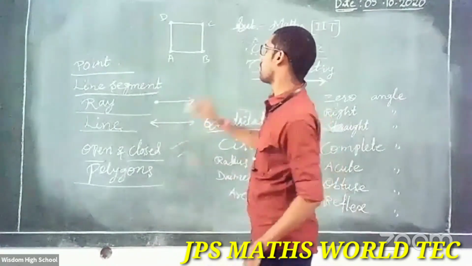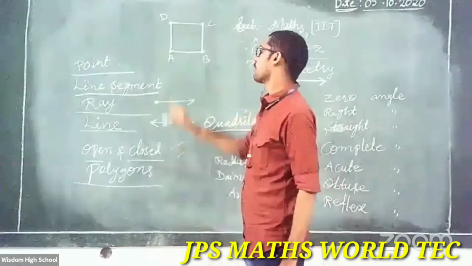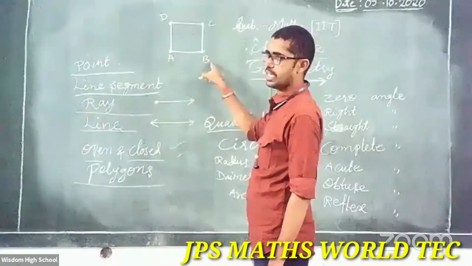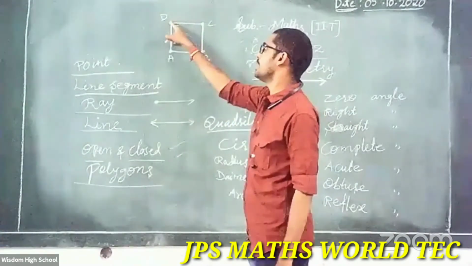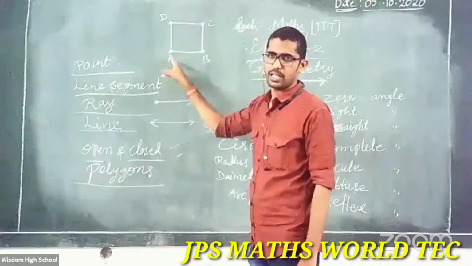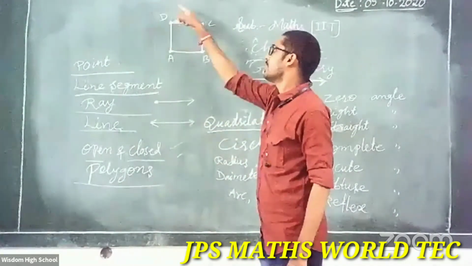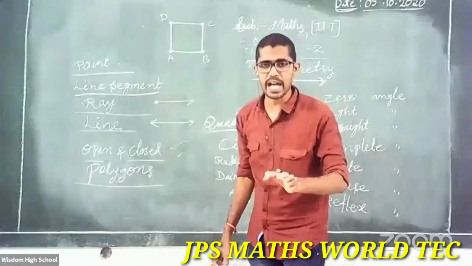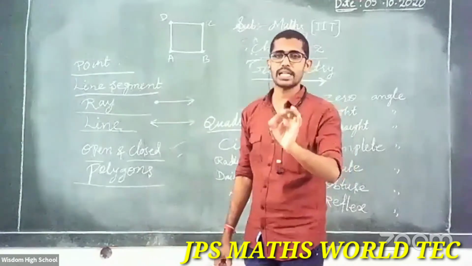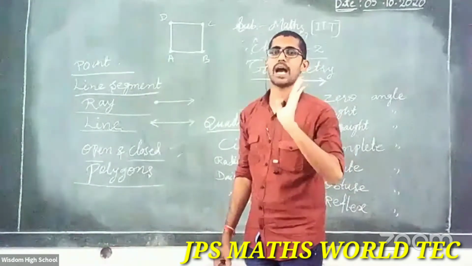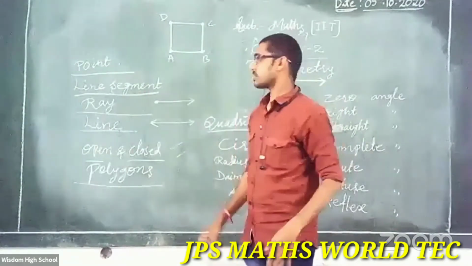Is that clear? So how many sides does a quadrilateral have? 4 sides. How? AB is one side, next BC, next CD, and next DA. AB, BC, CD, DA. Total how many sides? 4 sides. So a quadrilateral has 4 sides. Clear?